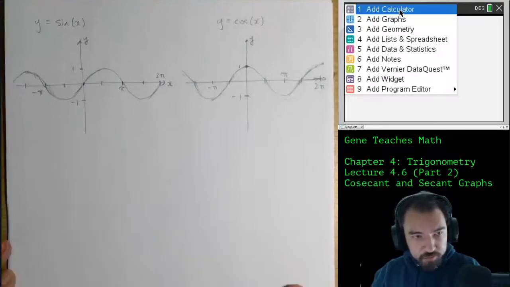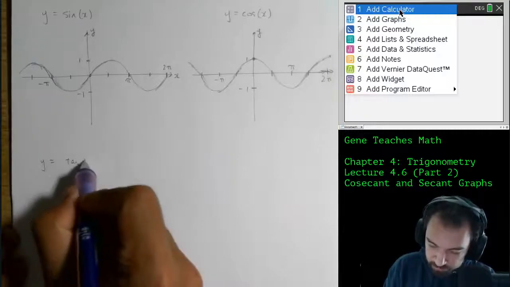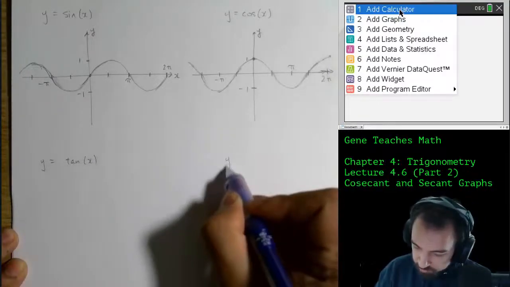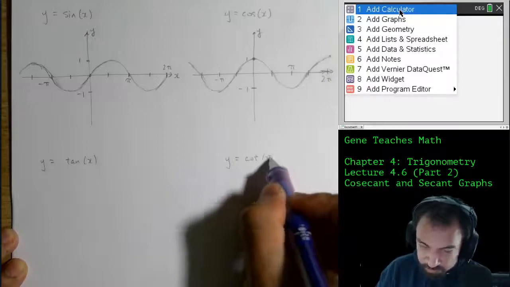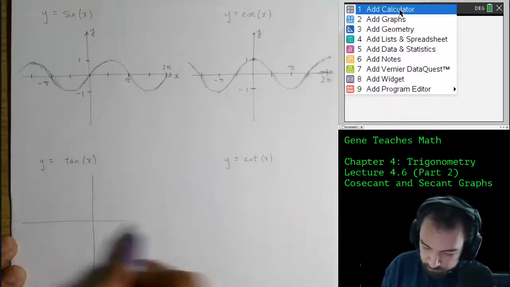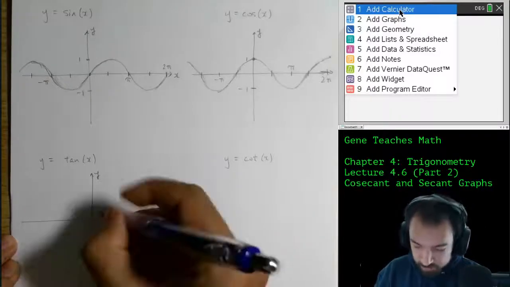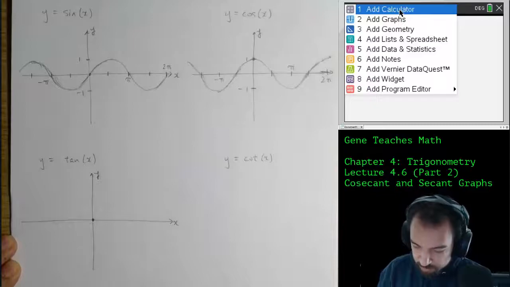Now, the next thing we did was y equals tangent of x and y equals cotangent of x. And this is where we introduced the vertical asymptotes. So we said y equals tangent of x starts at 0.